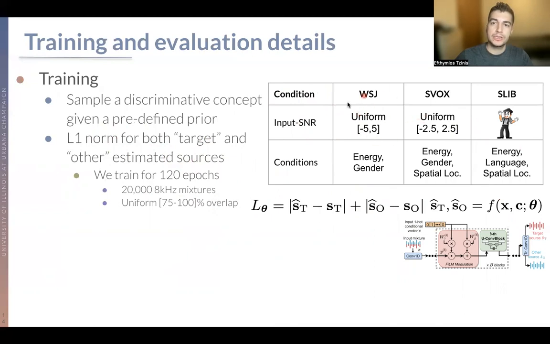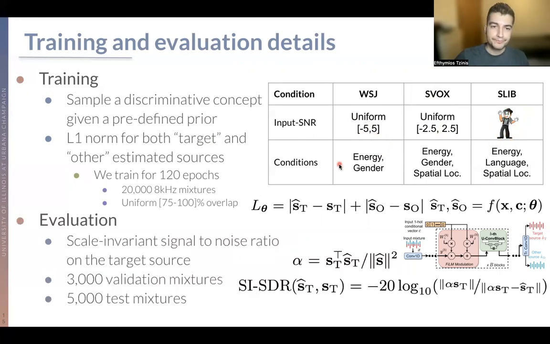So as we see here, WSJ has a slightly different input SNR distribution, and spatial Voxforge and spatial Librispeech, based on which one of the two datasets is matched with, follow exactly the same distribution.